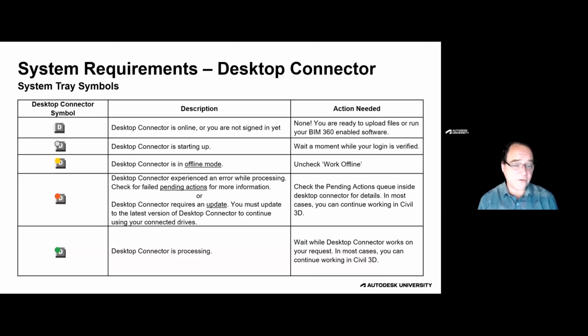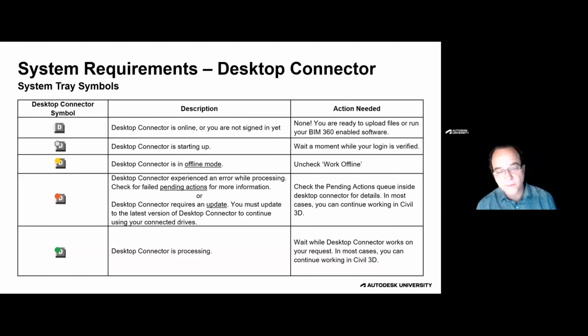So as you can see here, there are quite a few statuses. The open Desktop Connector icon means that everything's smooth, or you just have not yet signed in. The gray icon obviously is Desktop Connector starting up. The offline mode is something that has been used in the past. I personally do not recommend using the offline mode with a few exceptions. We don't go into detail on that today.